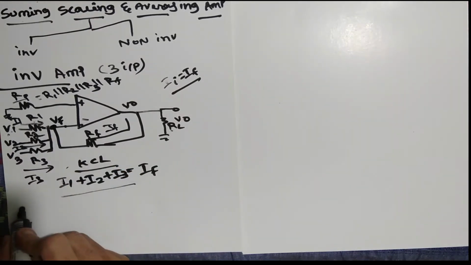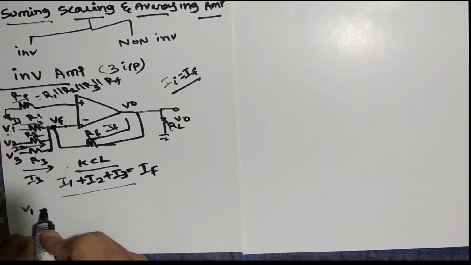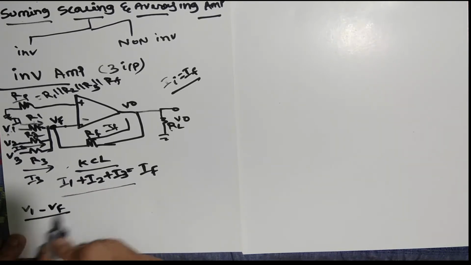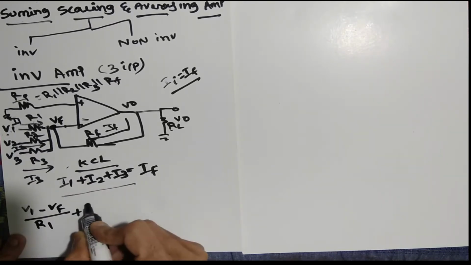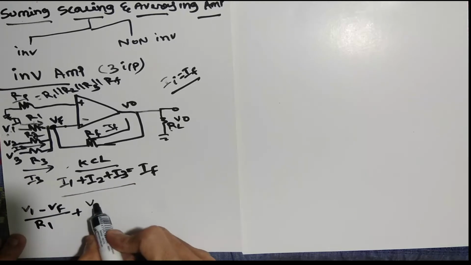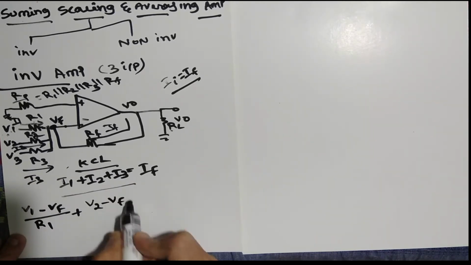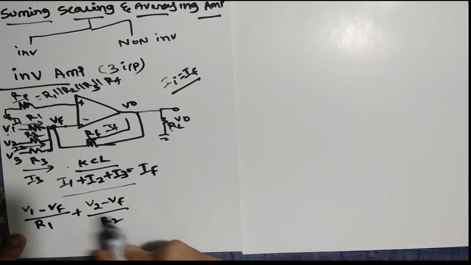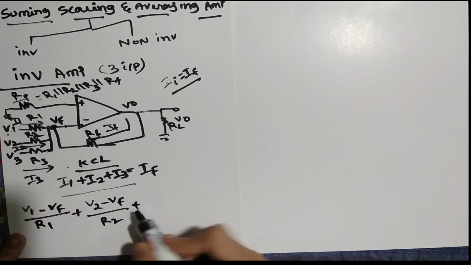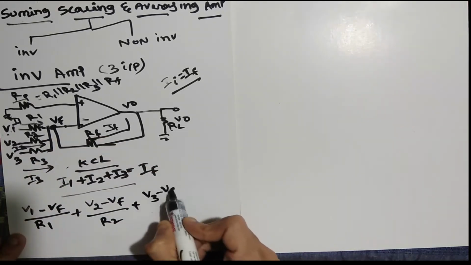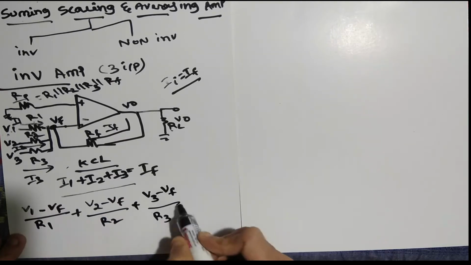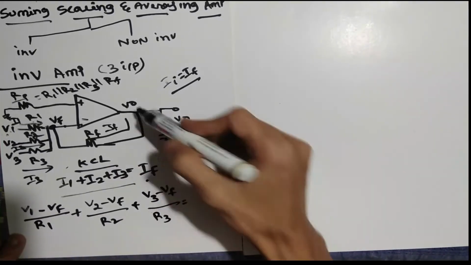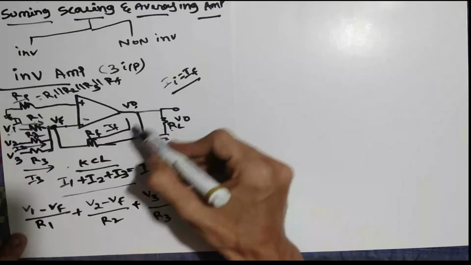So we can call it V1 minus VF divided by R1. In a similar way, for I2 we have V2 minus VF divided by R2, because the resistance is R2. Similarly, V3 minus VF divided by R3. And what about VF? Sorry, IF. IF is nothing but V0 and VF is there in between, and RF. So how to find the current?